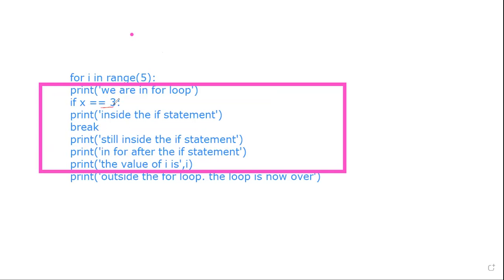When x becomes 3, it will meet break, so this statement will not be executed. Suppose I write continue. Still, because this falls after continue, this is not executed. And when my x is 0, 1, or 2, we are not going in the if program. So this statement is not executed. So this statement is absolutely unnecessary.